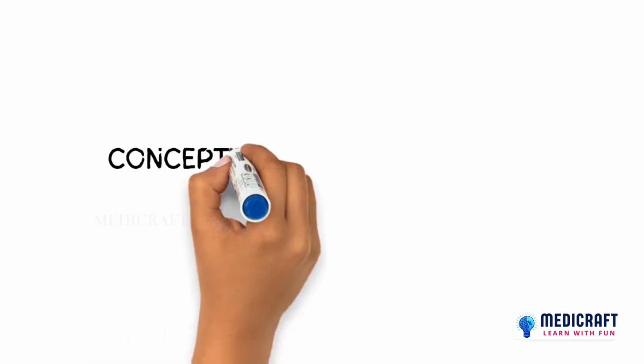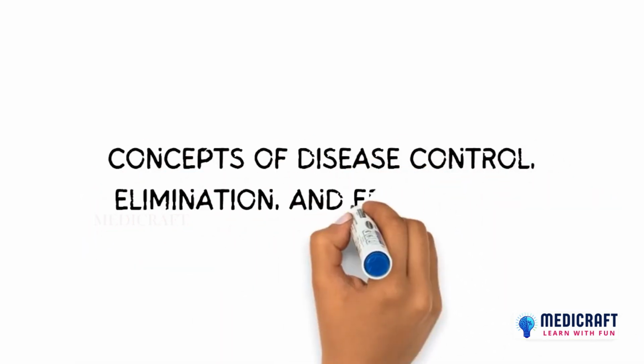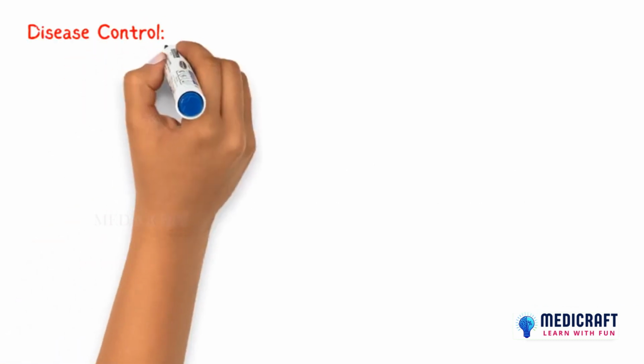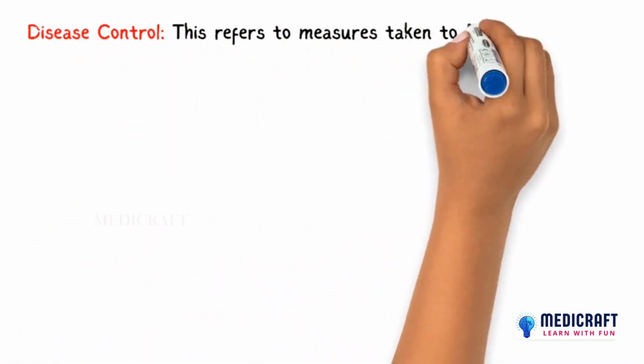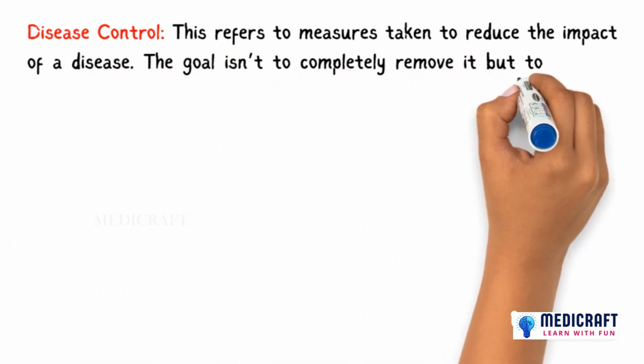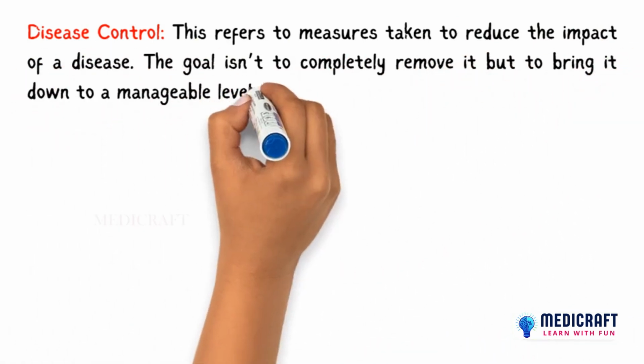Today, we're diving into a very important topic: concepts of disease control, elimination, and eradication. Let's start with the basics. Disease control. This refers to measures taken to reduce the impact of a disease. The goal isn't to completely remove it, but to bring it down to a manageable level.